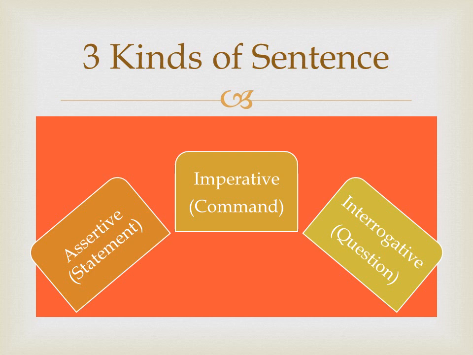You will get a clear explanation to change these three kinds of sentence from active voice to passive voice. The first one is an assertive sentence. It is nothing but an ordinary sentence. The next is an imperative sentence showing order, request, etc. The third one is an interrogative sentence, that is, how to change an active voice question to a passive voice question.